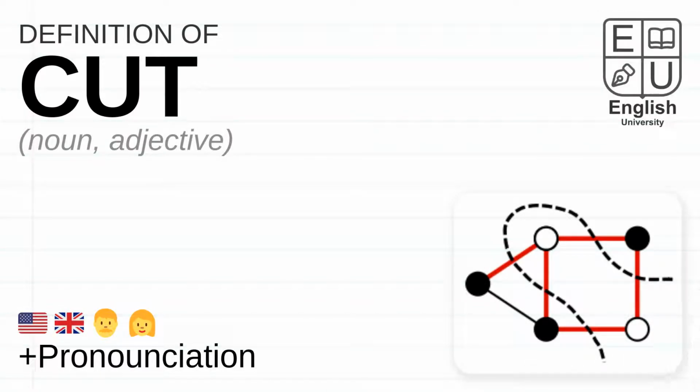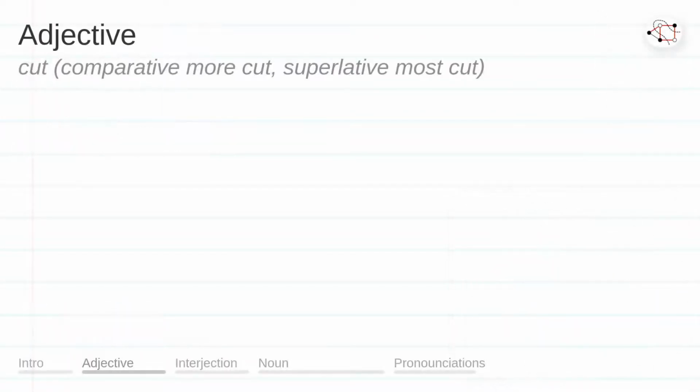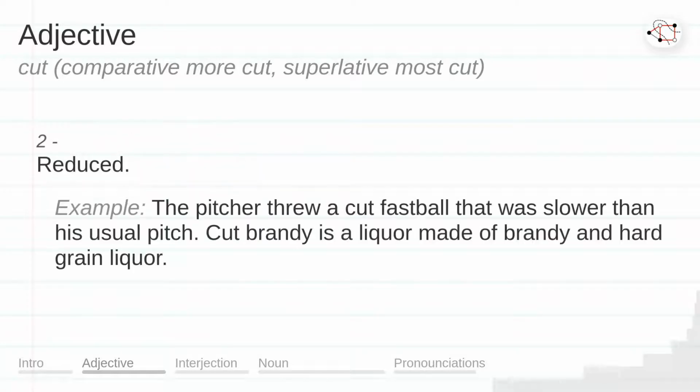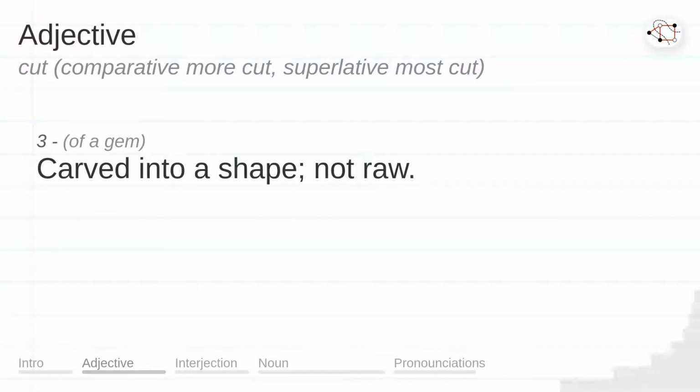Definition of the word cut. Adjective. Having been cut. Reduced. Example. The pitcher threw a cut fastball that was slower than his usual pitch. Cut brandy is a liquor made of brandy and hard grain liquor. Carved into a shape, not raw.